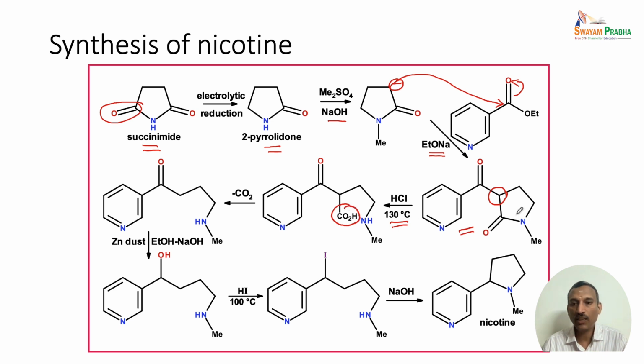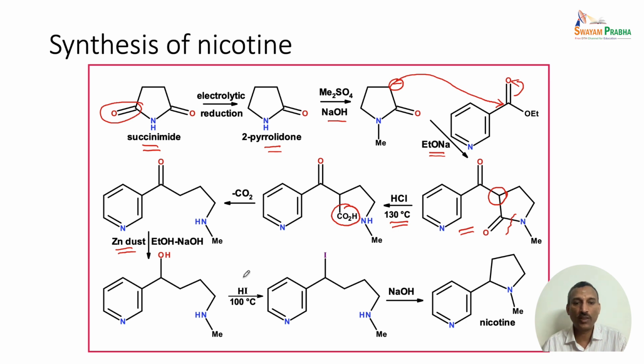This particular bond breaks and we end up with a carboxylic acid unit here, and this on heating undergoes decarboxylation. That means this particular carboxylic acid unit is lost, so we end up with the keto compound as shown here, and this keto compound was reduced using zinc dust and ethanol and sodium hydroxide to the corresponding hydroxy unit.